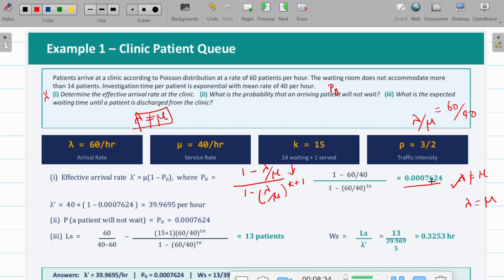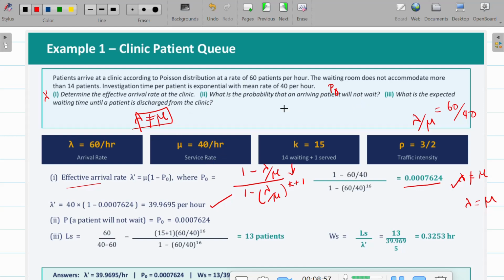We have to calculate the effective arrival rate, which is mu into 1 minus P naught, and mu is 40 here. So here the effective arrival rate is 39.9695 per hour according to the system.